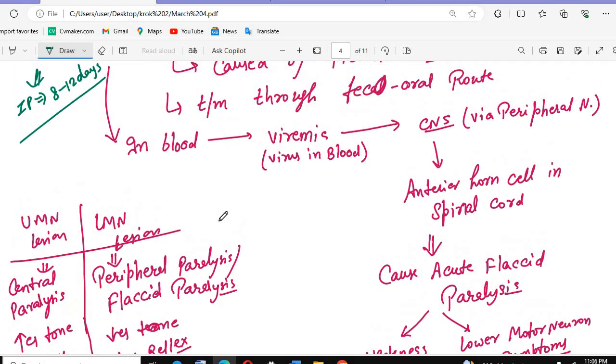We can also remember that the anterior can also be called the ventral, and the posterior can also be called the dorsal. So there is a ventral horn or the anterior horn cells. This will be the main structure that is damaged in case of poliomyelitis.